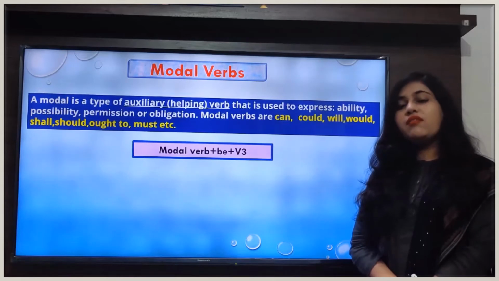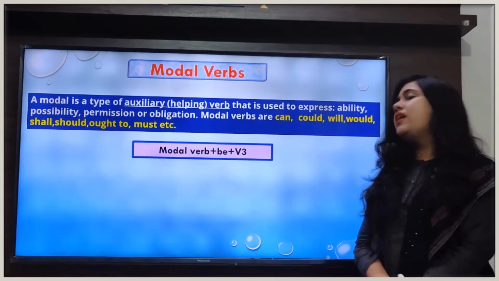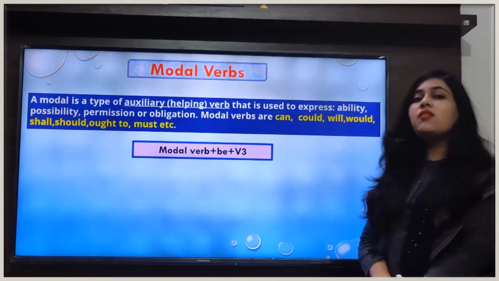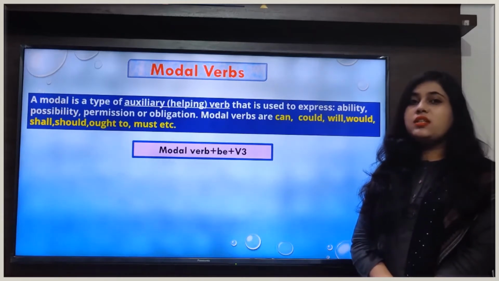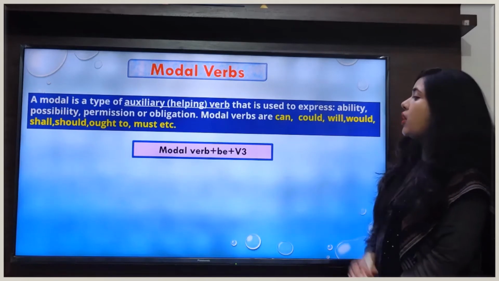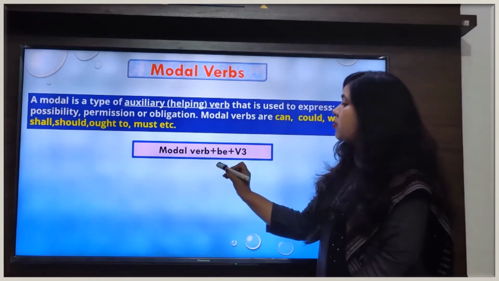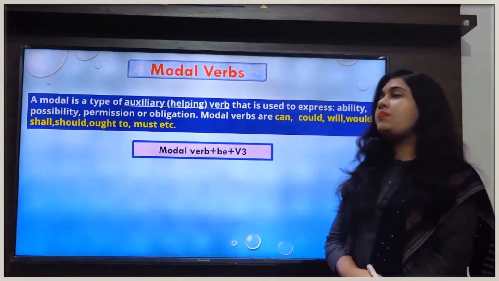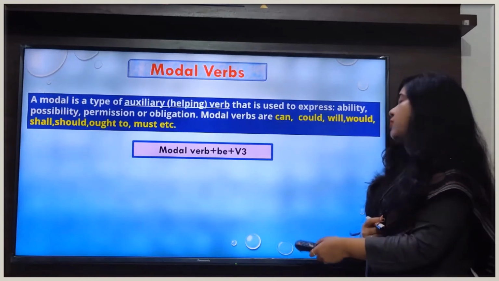So if we have a sentence with a modal verb, then when we change the sentence into passive voice, at that time we will apply this formula: modal verb plus be plus V3. Now we see the examples.